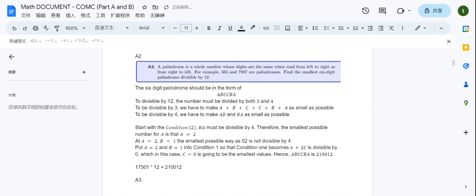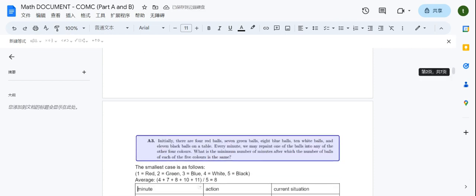Now let's do A3. Initially, there are 4 red balls, 7 green balls, 8 blue balls, 10 white balls, and 11 black balls on the table. Every minute, we may repaint one of the balls into any of the other 4 colors. What is the minimum number of minutes in which the number of balls of each of the 5 colors is going to be the same?